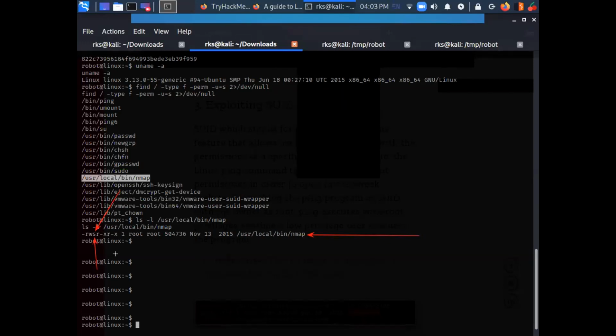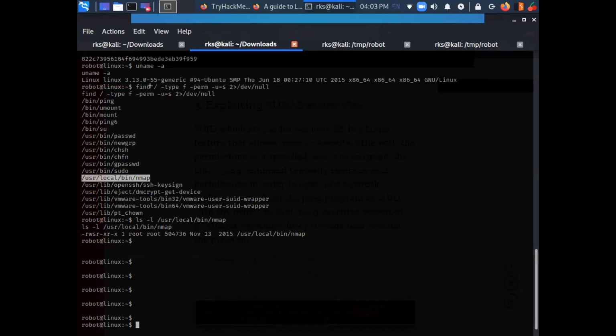Sir, can you explain the command find/type? Sorry, I didn't get you. Can you explain the command find/type? This command? Yes, sir. Definitely. So find is a utility used for searching for certain files. Let me just clear the screen here. This is the path where I want to search. So / is the topmost and I want to search everywhere.